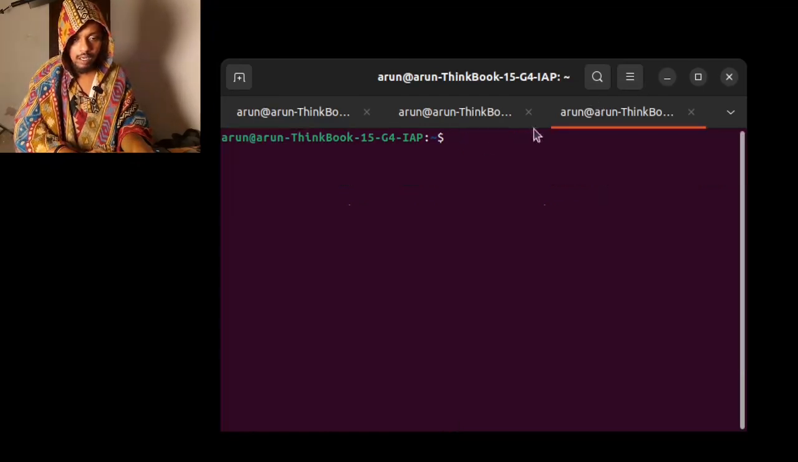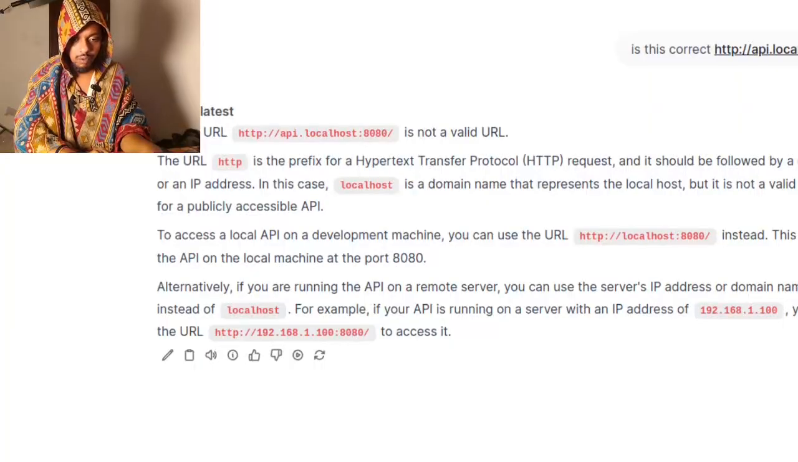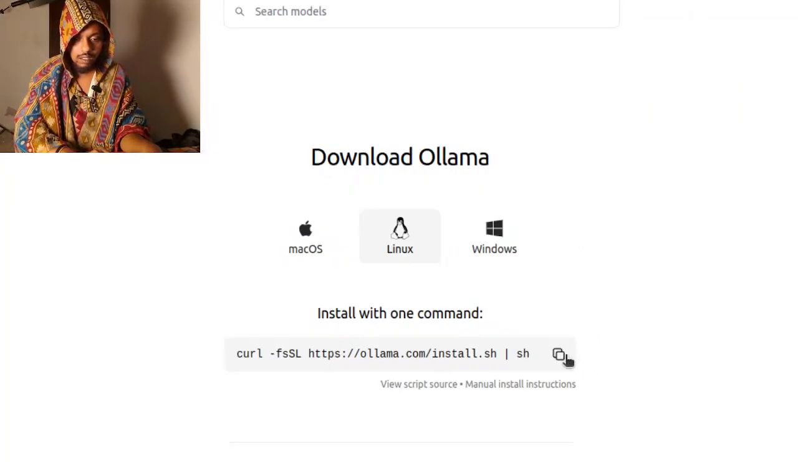All these things can be done, and if you go to Ollama's official website, there is a curl script to help you. You can just copy this curl script and run it in the terminal. It will install Ollama in your local system. That is so easy.